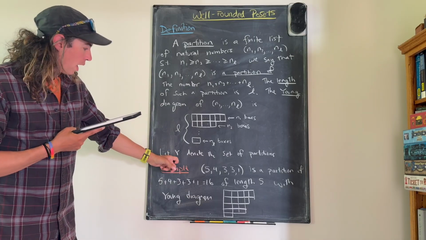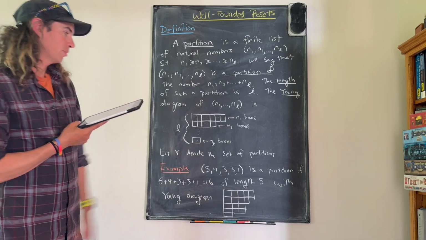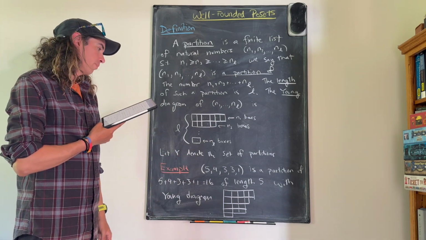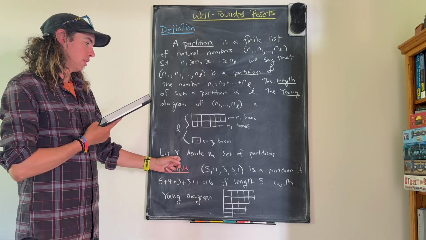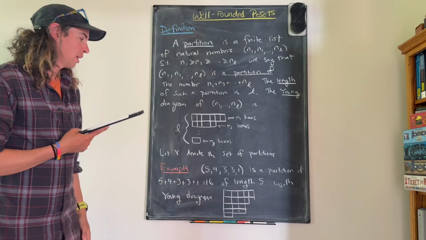Okay, and then y will denote the set of all partitions. So y is a very big, it's an infinite set. There are lots of partitions. Because we haven't specified that the elements of this are partitions of a particular number. These are just all partitions of any number.